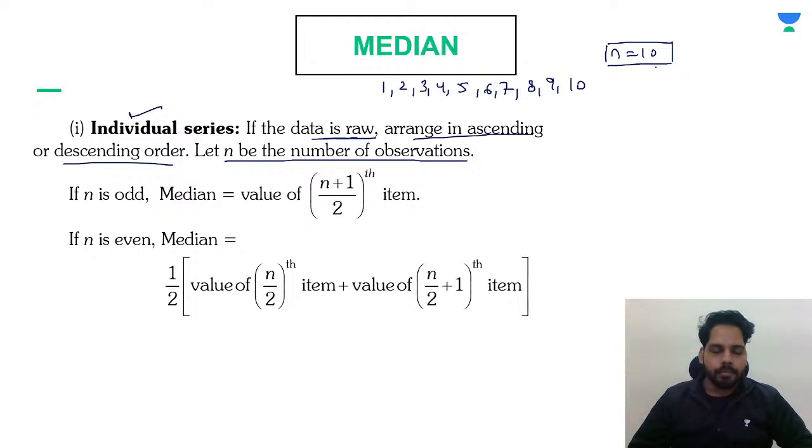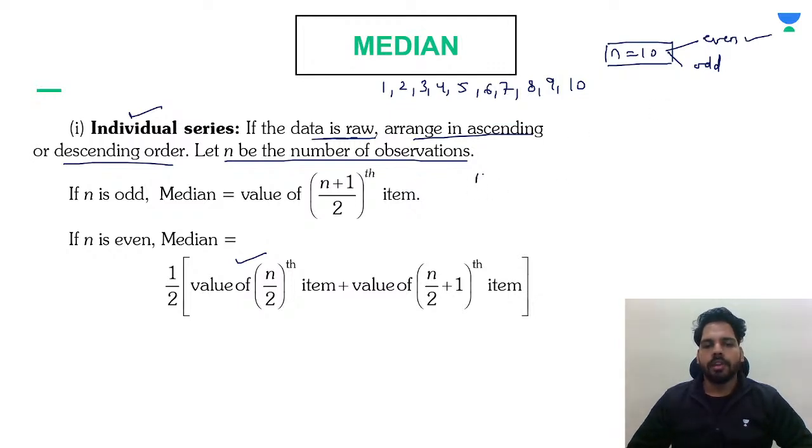Now you have to recognize whether the number of observations is even or odd. If it is even, we have one formula, and if it is odd, we have a different formula. So suppose it is even.